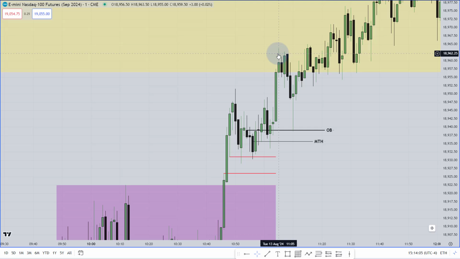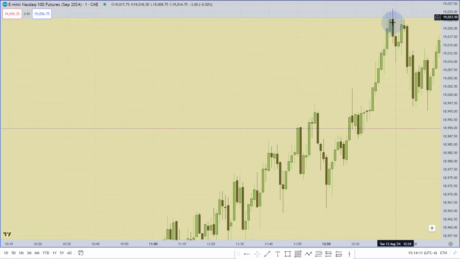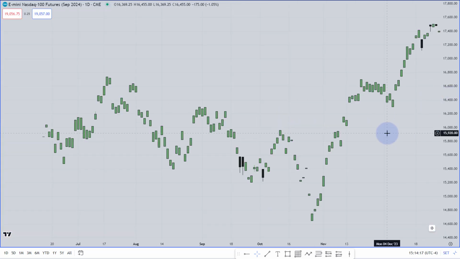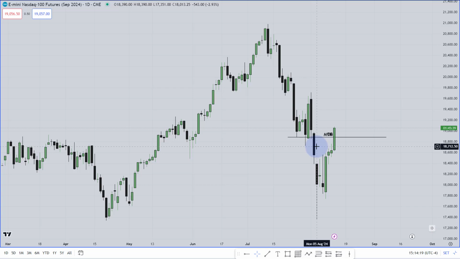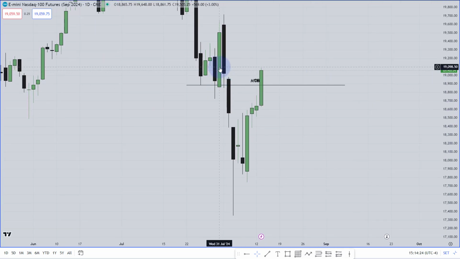Market came here perfectly, then tapped this order block one more time, went higher, and traded the high of this volume imbalance. Actually, let me show you the volume balance. It will be easier for you and for me to see what I was talking about. Okay, so here, look, this is the volume balance. This candle low, this candle, oh sorry, this candle open, and this candle close. This is the volume balance I'm talking about. Oh, actually not like that.